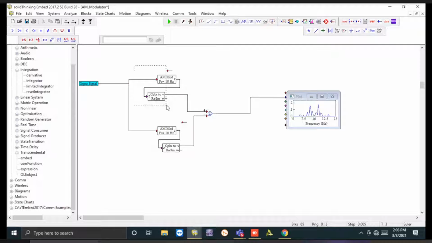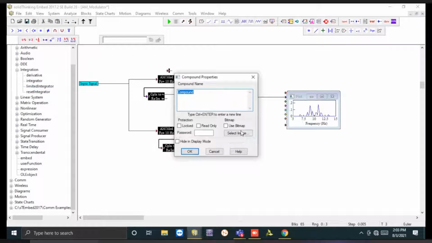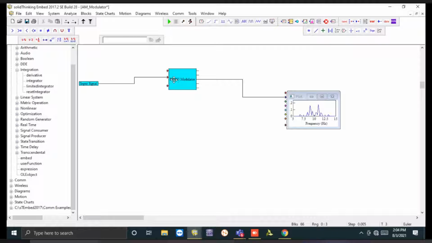Common signal is provided, and we can keep this inside a block. I told you what you have to do. We have to select this one. See, I have selected this one, right? We'll go to Edit. Here we'll take Create Compound Block, and the name will be provided, DSBSC modulator.